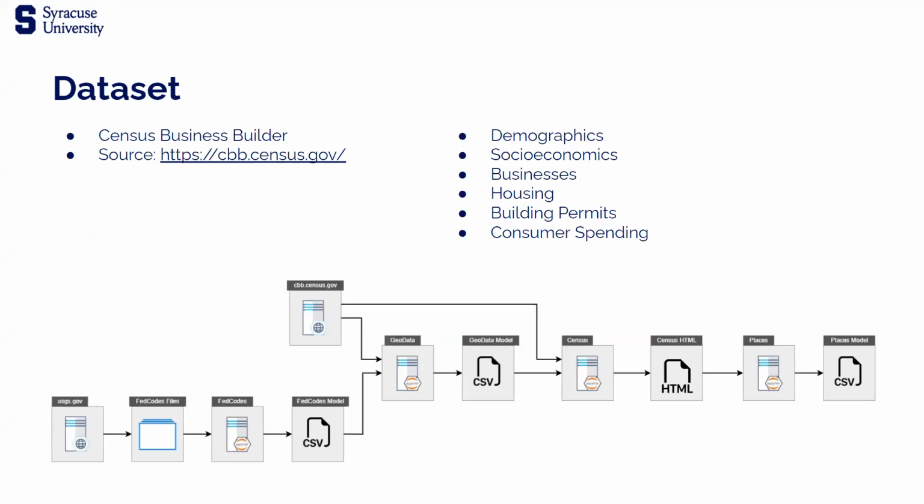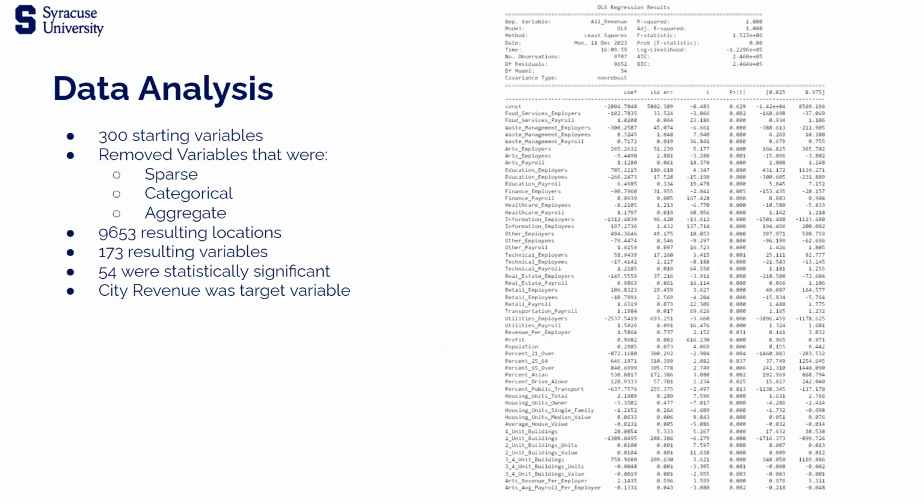The dataset we used was built by combining federal government geocodes for cities and looking up those locations on the Census Business Builder website that collects and aggregates data on demographics, socioeconomics, businesses, housing, building permits, and consumer spending. The pages were scraped and saved to files, and the files were mined for the tabular data, which was compiled into a spreadsheet. The result was a 300 variable and over 10,000 row dataset.